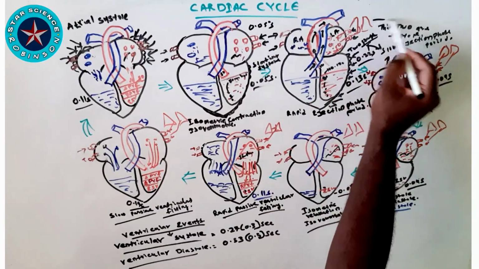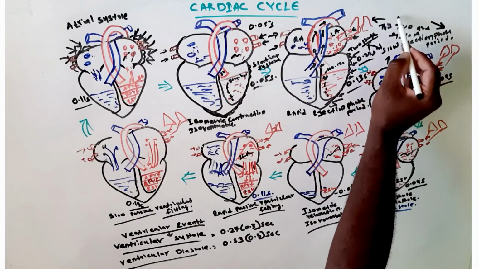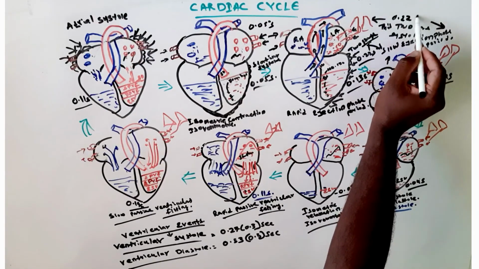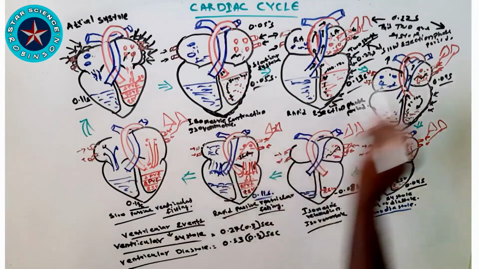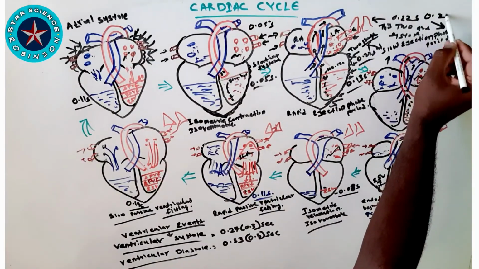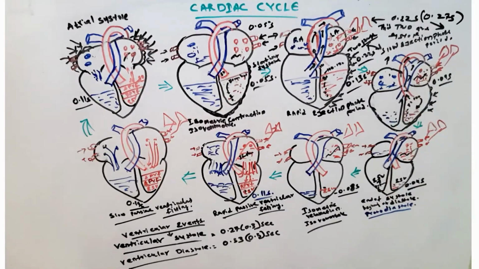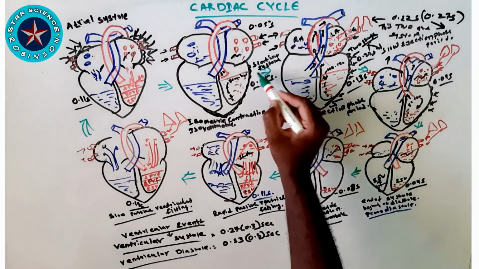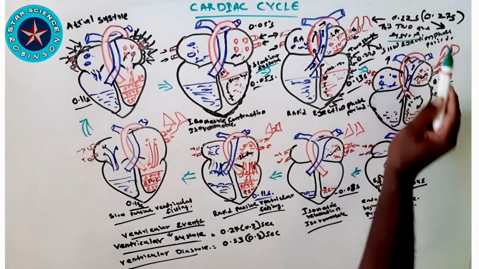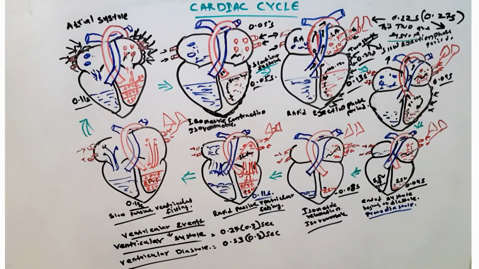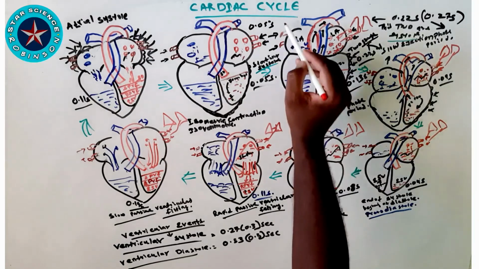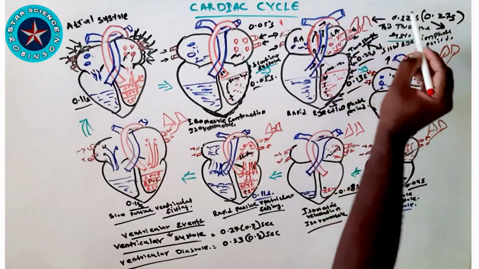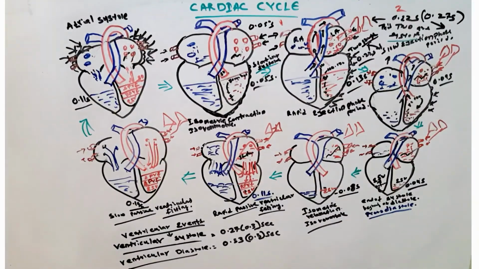Now we are going for the next phase. If we want to know differentially, the rapid ejection phase time is around 0.13 seconds, and the slow ejection phase is 0.09 seconds, altogether 0.22 seconds. So ventricular systole is around 0.27 seconds, that is almost 0.3 seconds. Now we will go with the main thing, ventricular diastole. The rest of the phases is called ventricular diastole.